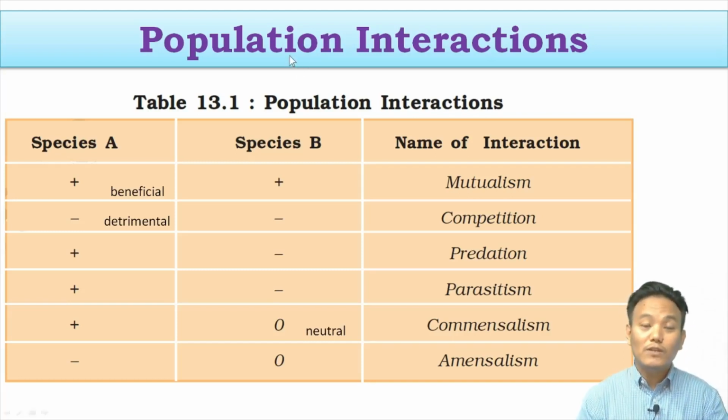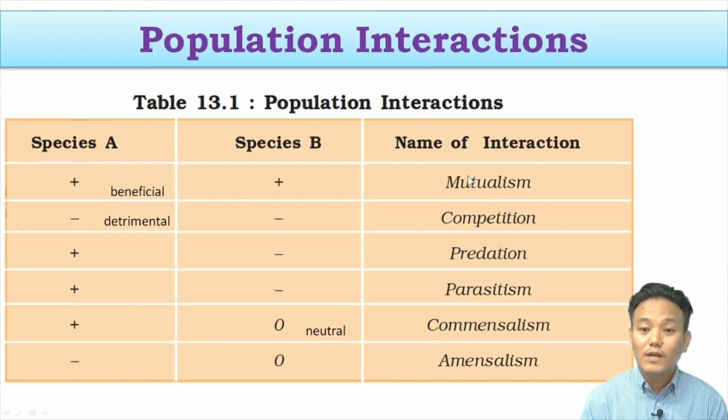Since populations cannot exist in isolation, they cannot exist independently, they have to exist with other populations, and they are bound to interact with each other. So populations are bound to interact with each other. Therefore, we have different forms of population interactions. So what are the different types of population interactions?